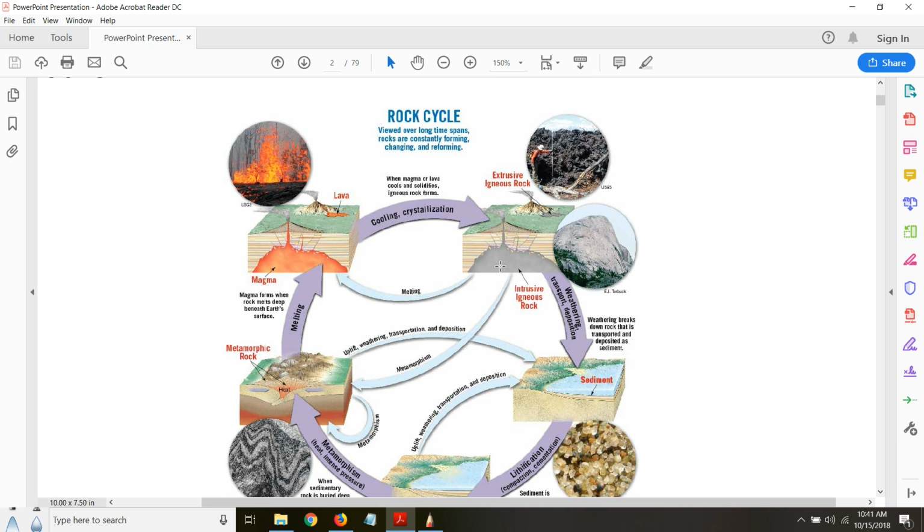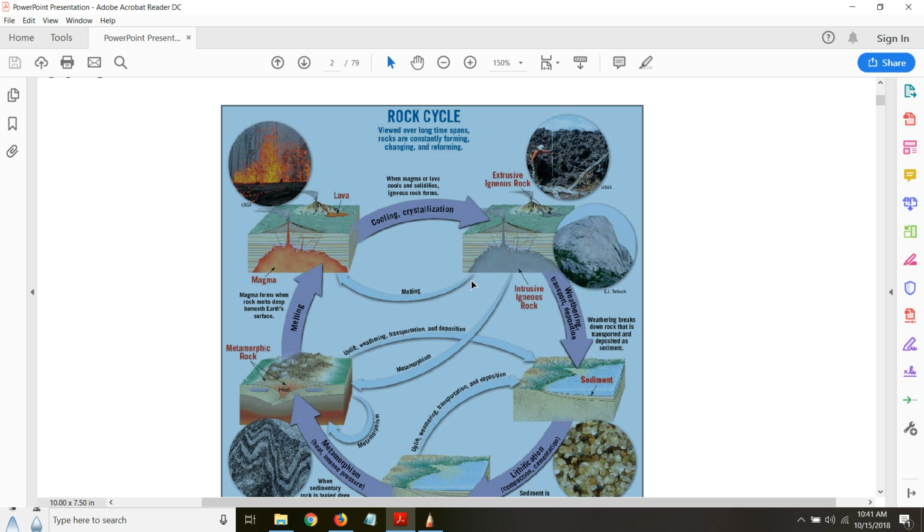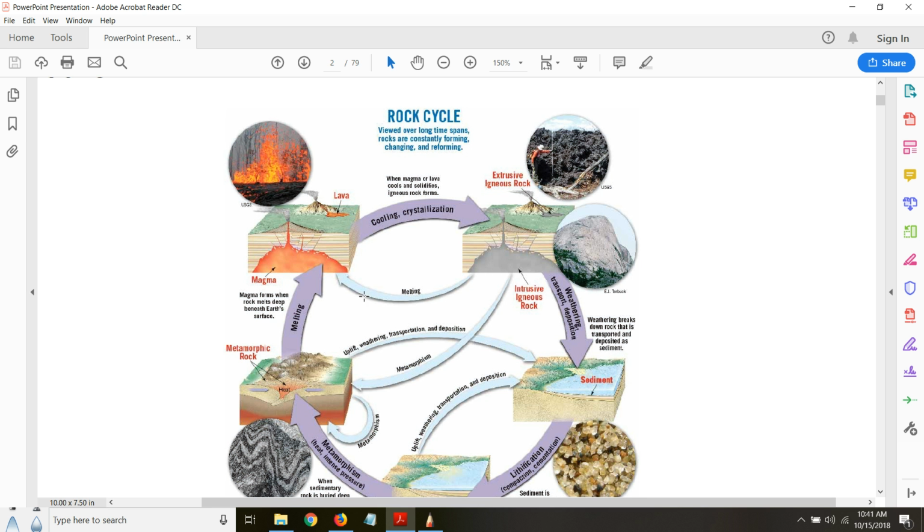Okay, and then this is an example where the magma could not break through the crust of the earth, and it solidified in the interior of the earth, and then it is called an intrusive igneous rock. Okay, and this intrusive rock can go through the melting process again. This intrusive rock can be further buried deeper due to the overburden pressure.